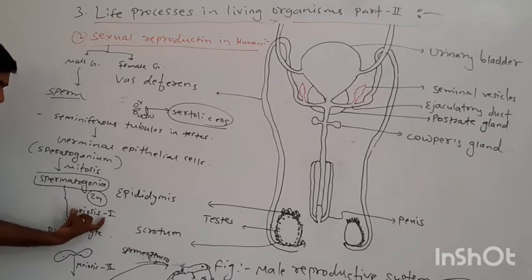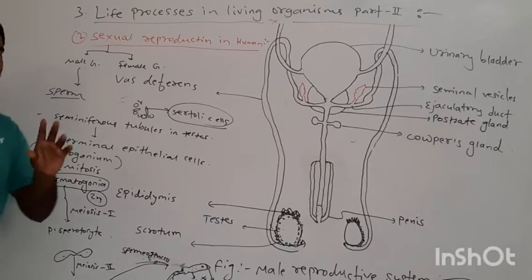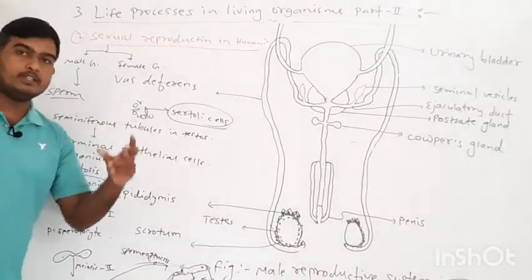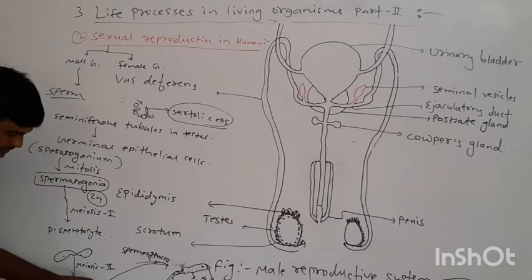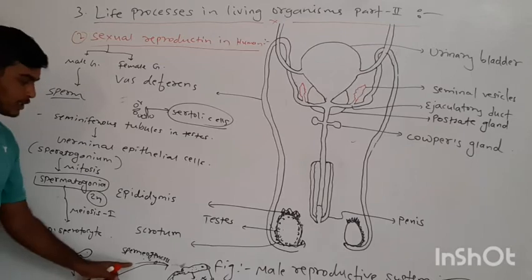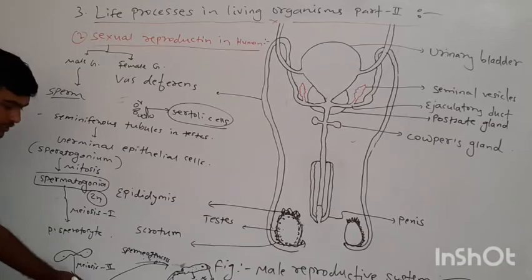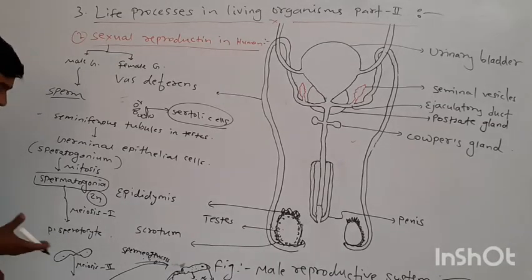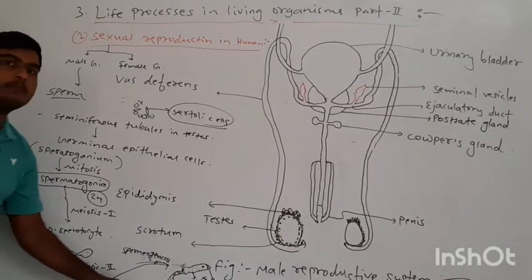They divide by the first mitotic division, then primary spermatocytes are formed. In the first meiotic division, two cells are formed. Then the second stage is called meiosis second, and four haploid cells are formed. After that a process called spermiogenesis occurs, because these are not yet the structure of sperm, they are only haploid cells, and we call them secondary spermatocytes.